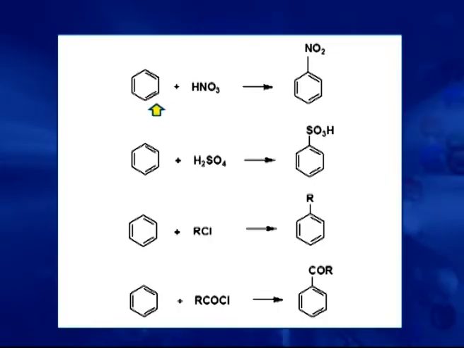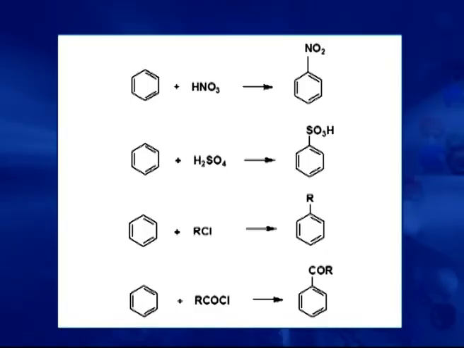On nitration, benzene gives nitrobenzene. On sulfonation, benzene gives benzene sulfonic acid. On reaction with alkyl halide, it gives alkyl benzene. On reaction with acyl chlorides, it gives the corresponding ketones. So, in all these, benzene gives a substituted product, and these reactions we will discuss later on.